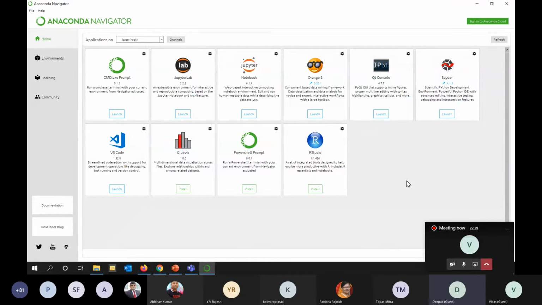So now you have the three things. I told you about Colab. I told you about Jupyter. I will show the details. I will show the Jupyter in detail. I will show this Spider in detail.